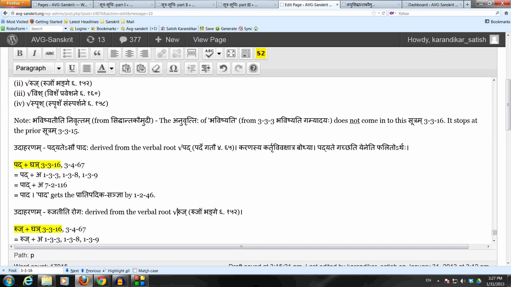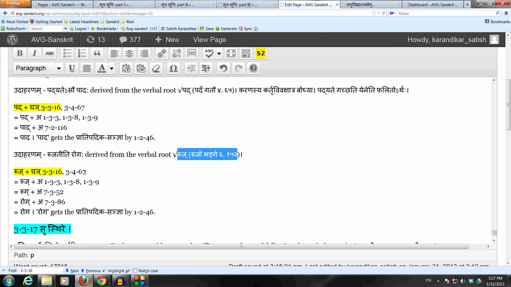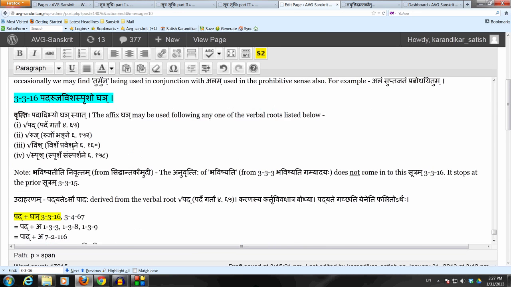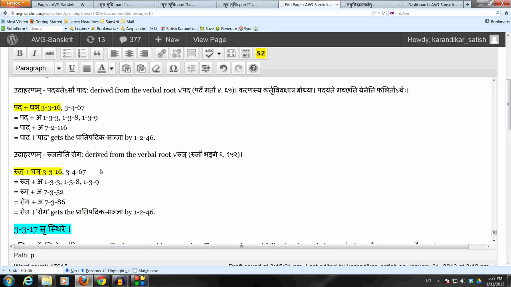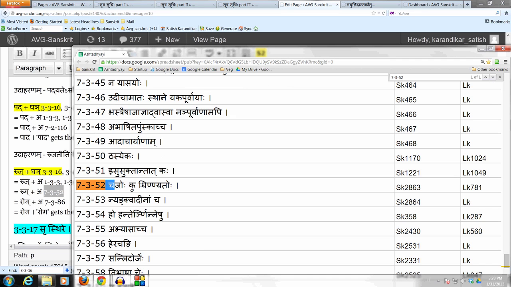So same thing here, we bring in the affix ghain by the sutram 3316, which says pada ruja vishas prisho ghain. So Panini specifically mentions this verbal root ruj in that. So we use it in the sense of kartari, the agent of the affliction. And then remove these letters just as before by halantyam, lashakvatadite tasya lopaha. And here the ending jakara of the angam ruj takes the ka varga gakaradesha by 7-3-52, chajoho ku ghinyatoho. So because this affix ghin has the gakara as it, it allows us to apply 7-3-52, chajoho ku ghinyatoho.